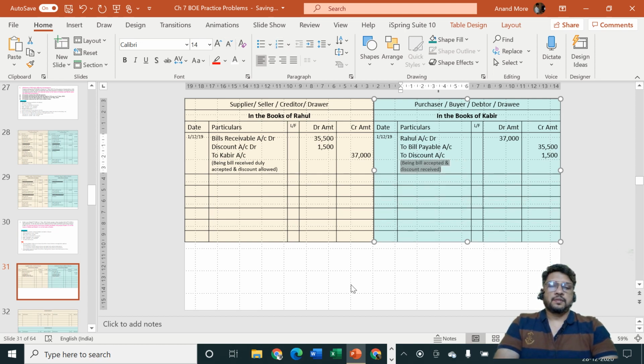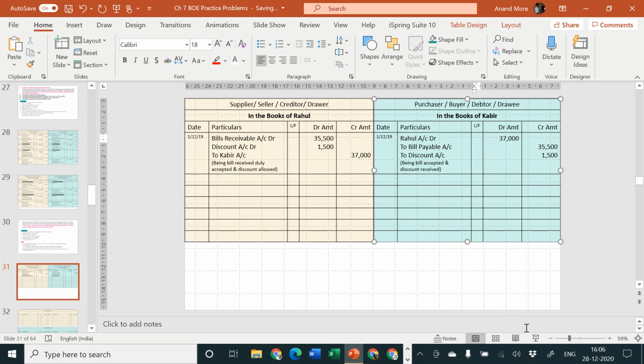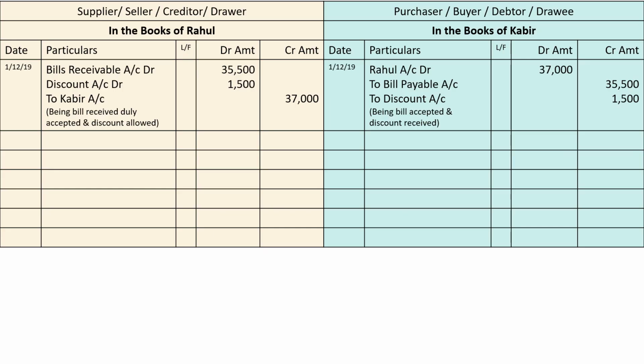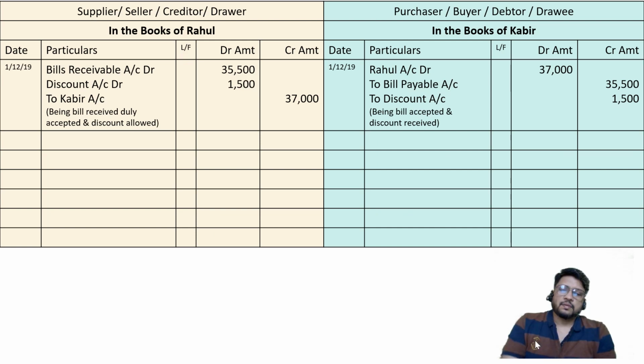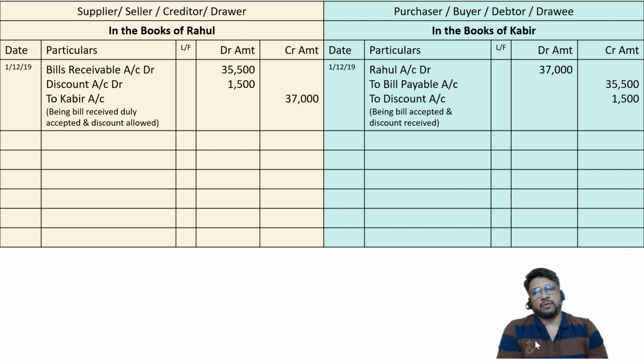Okay, so this is where we have completed the first transaction. 1st of December, bill is received, duly accepted, discount is allowed, that is a cash discount, so it is recorded, and Kabir is the giver, that is what Rahul is going to say, and Kabir will specify Rahul is the receiver and discount is received by him. So this is how the transaction will be completed on 1st of December 2019.